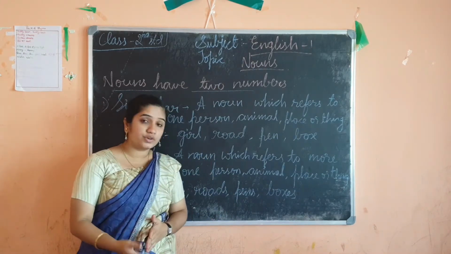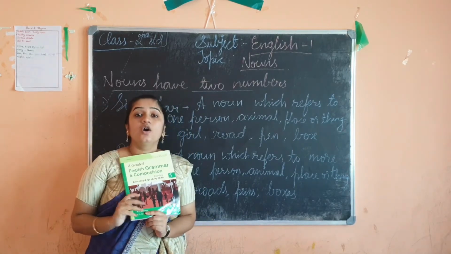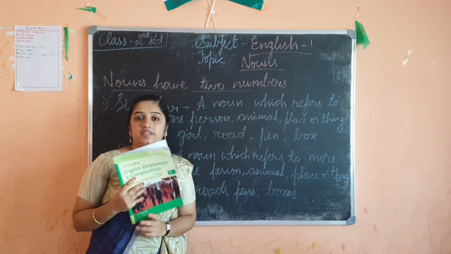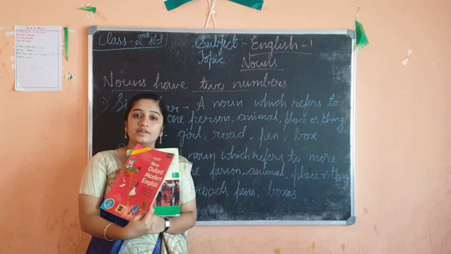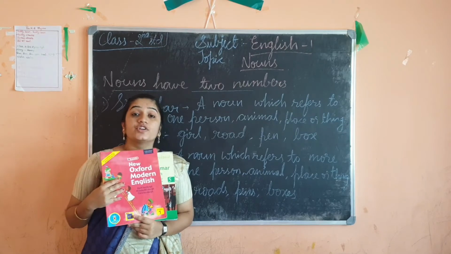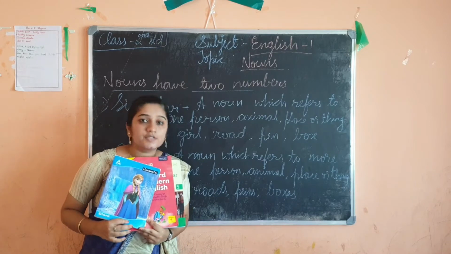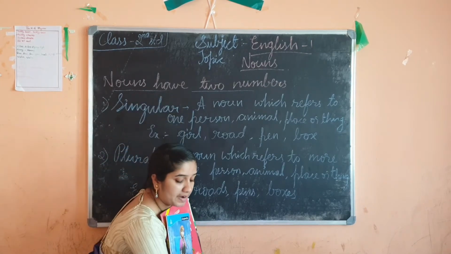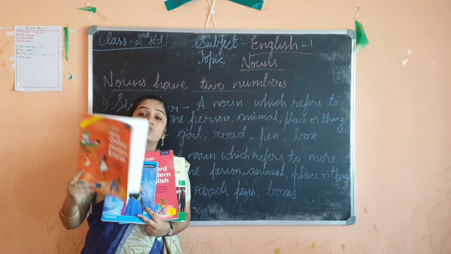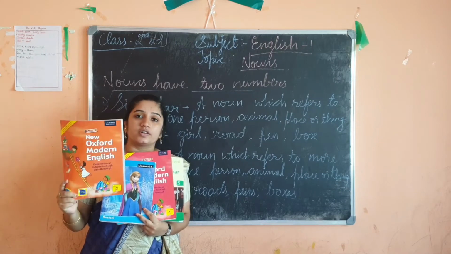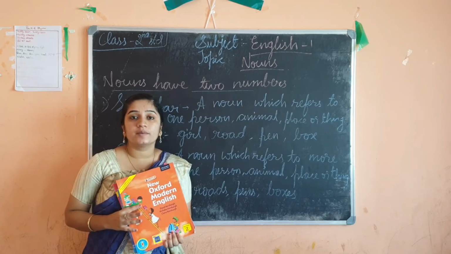So if I want to show you in material form, see here. What is this? This is a book. And it is only one book, isn't it? So I call it book. If I add one more, now it is 2, right? So it becomes books. If I add one more, still it is books. Or if I add one more, now I have totally 4 books. So still I call it books. If it is single, then it is book. If I put together, then its plural form will be books.